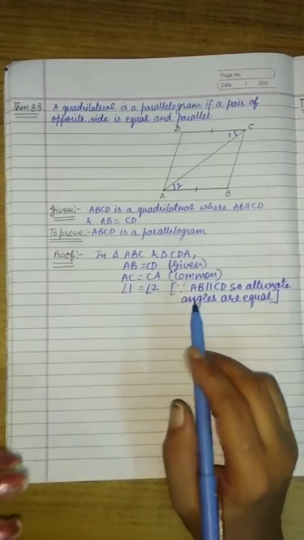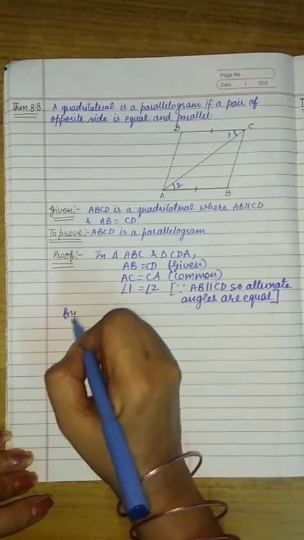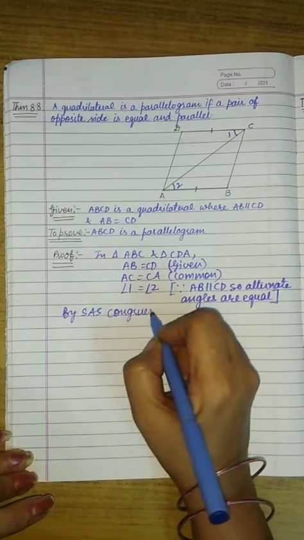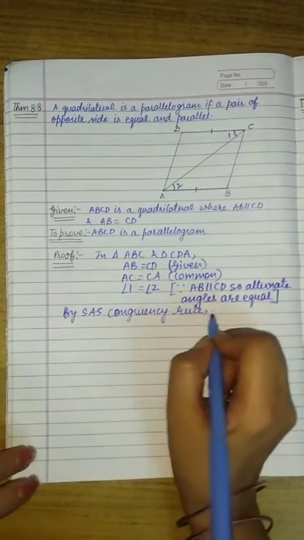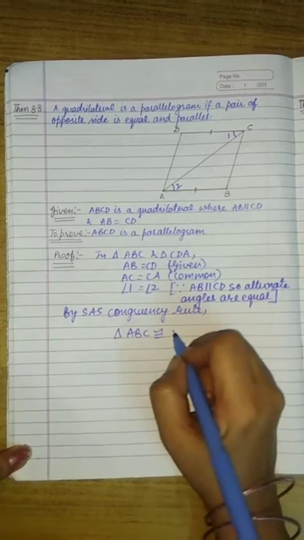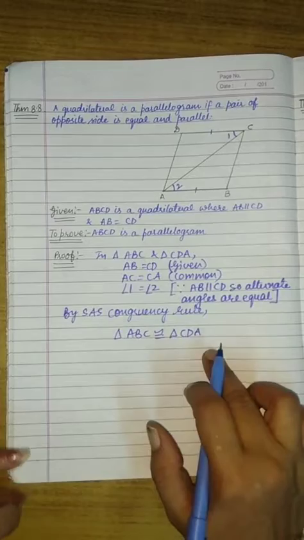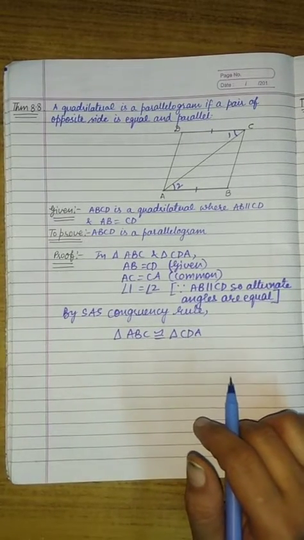So by side angle side, by SAS congruency rule, triangle ABC is congruent to triangle CDA. Now if both these triangles are congruent, their corresponding parts are also equal.